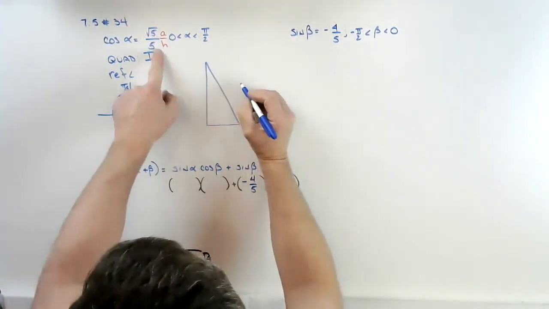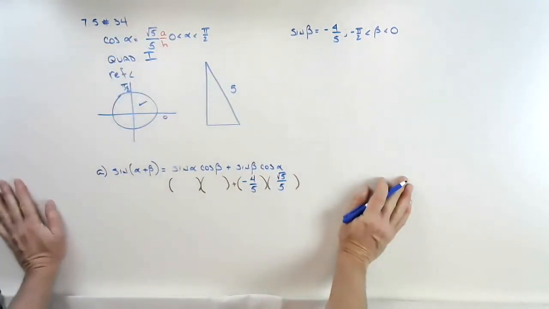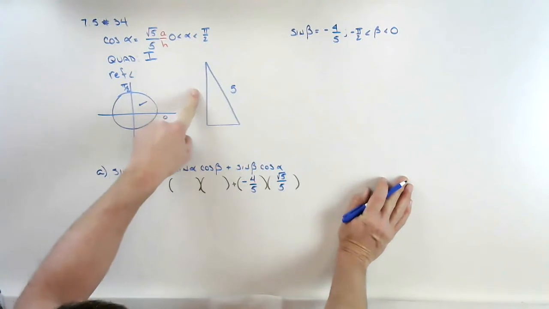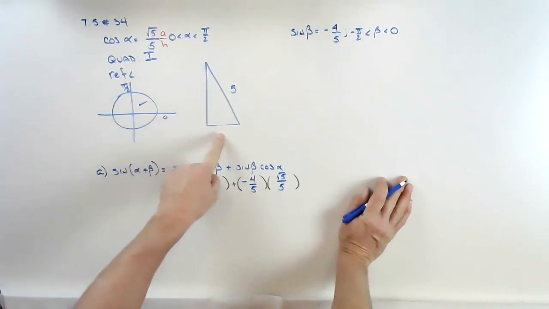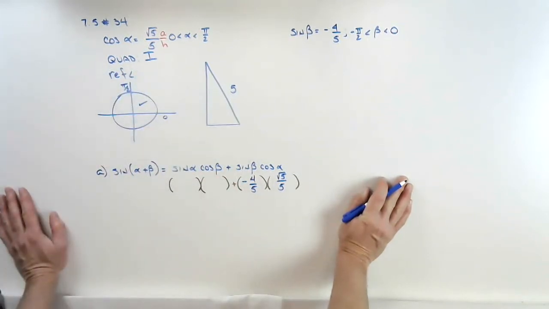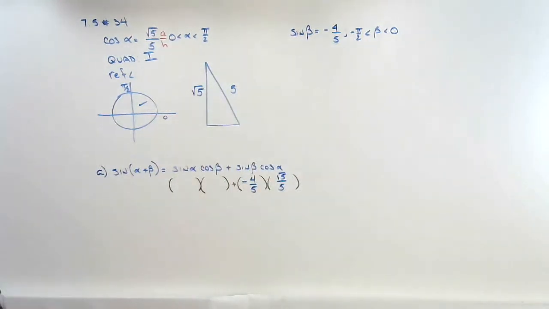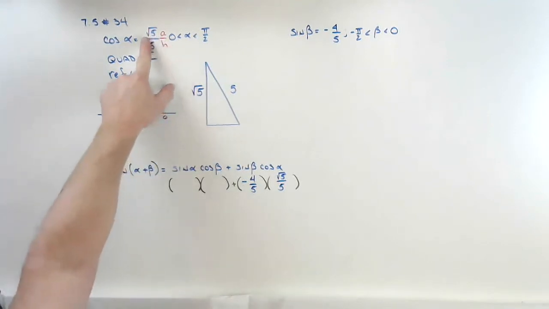There's nothing special about this right triangle. I know the hypotenuse is 5, so I'm going to put that right there. The adjacent side is the square root of 5. Now, the adjacent side is one of the two legs. It doesn't matter which leg you pick. You honestly can label whichever leg you want to be the square root of 5. It doesn't change anything in the problem. You know one of the legs is the square root of 5.